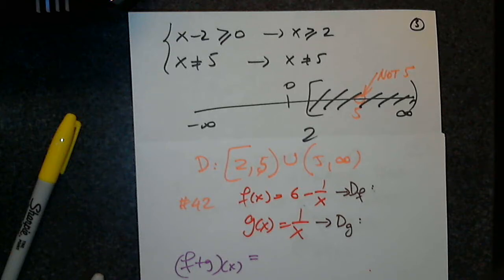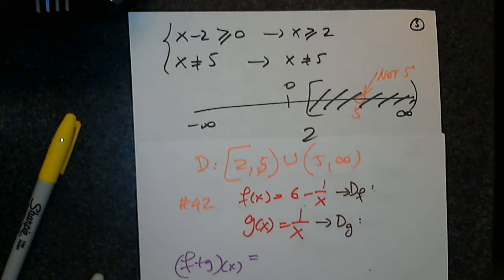This is not a radical. Radical requires greater than or equal to 0. Rational requires denominator not 0. Are you with me? Yeah. Okay. So then what is the domain of this function? Negative infinity, comma, 0, parenthesis, union, parenthesis, 0, comma, infinity.